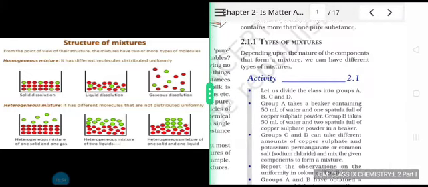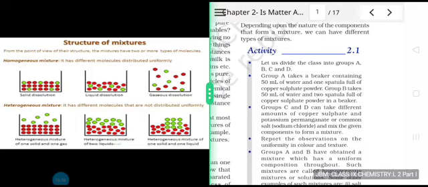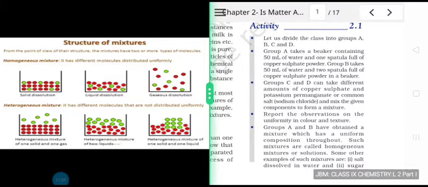So types of mixture. Depending upon the nature of the components that form a mixture, we can have different types of mixture. Now for this, one activity has been suggested. This is one activity that can also be easily conducted at home.